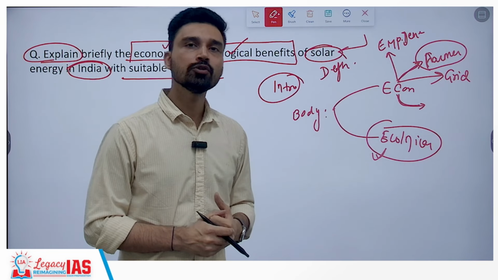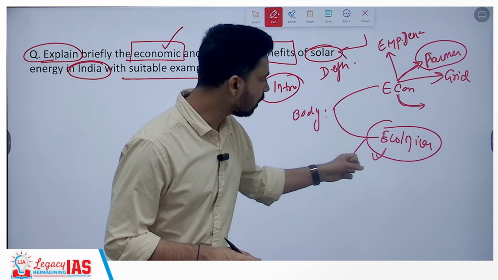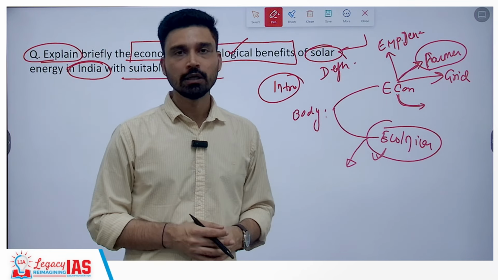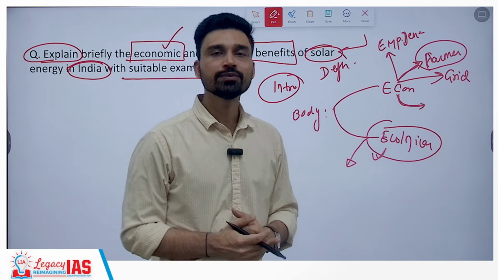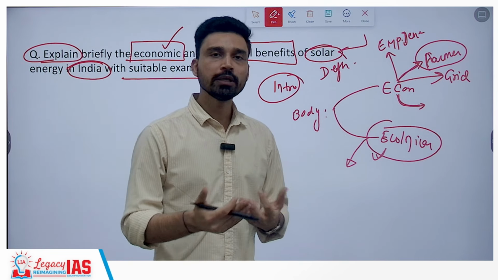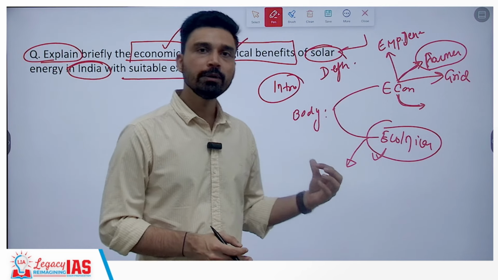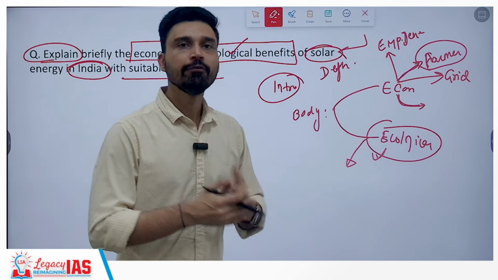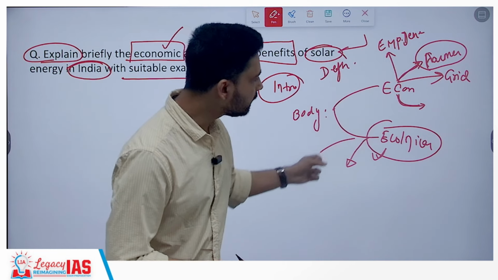The second ecological benefit you can think of is from the perspective of less consumption of water. Because when you talk about a thermal power plant, it not only releases a huge amount of CO2, it also consumes a heavy amount of water, and as you know, water scarcity is becoming a critical problem in India. So in the long term it will also help us in saving water, which can be used for various other purposes. Similarly, we talk about another ecological benefit.